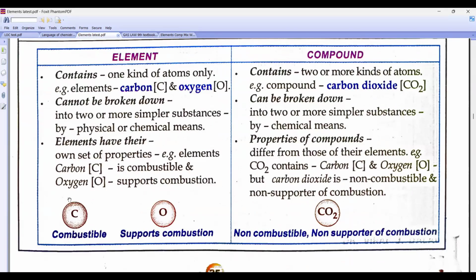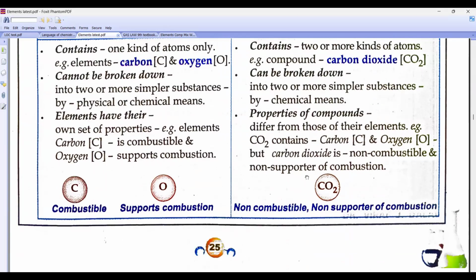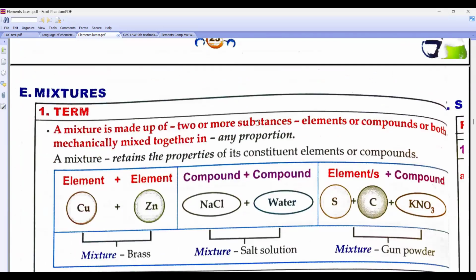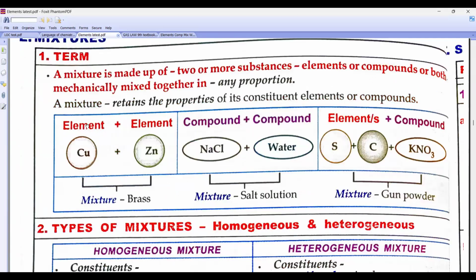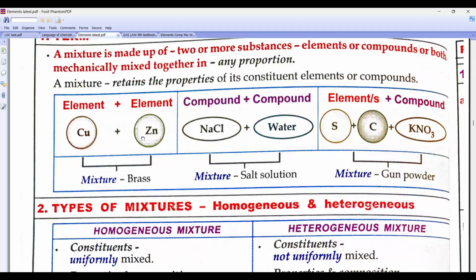Element is of only one kind of atom, but here there are two different types, right? Mixtures, we started with two or more substances mixed mechanically in any proportion. When I take solid and solid, I can also have a mixture. Solid and solid will have what, beta? Alloy. In the Olympics, the third place medal is bronze. It is an alloy of copper and tin. Copper and tin, right, beta? And brass is what? Copper and zinc. We are doing many examples.